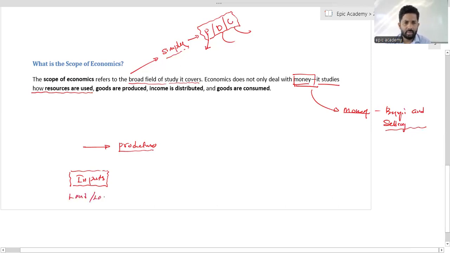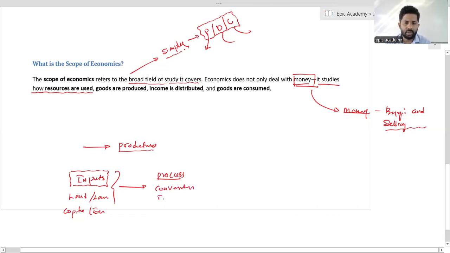Land, labor, capital, and entrepreneurship. Those are inputs, and this is the process. Process means we are going to convert that input into the output.